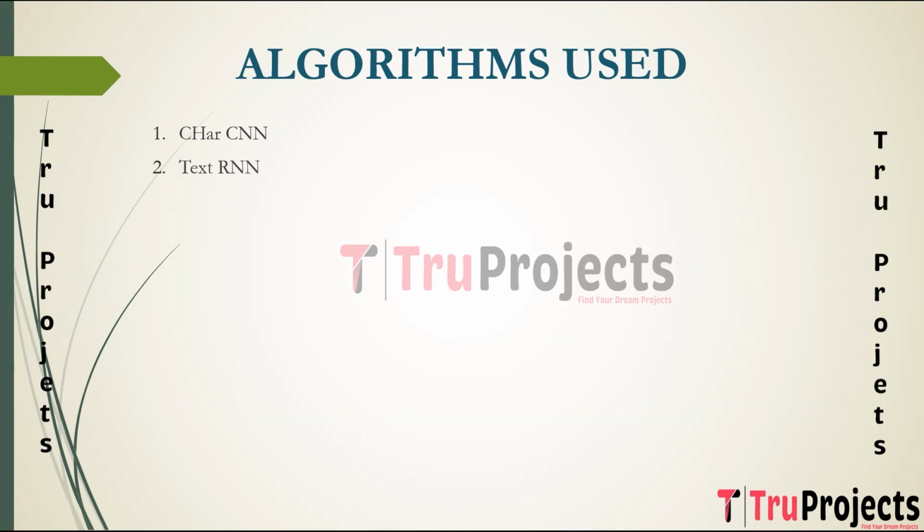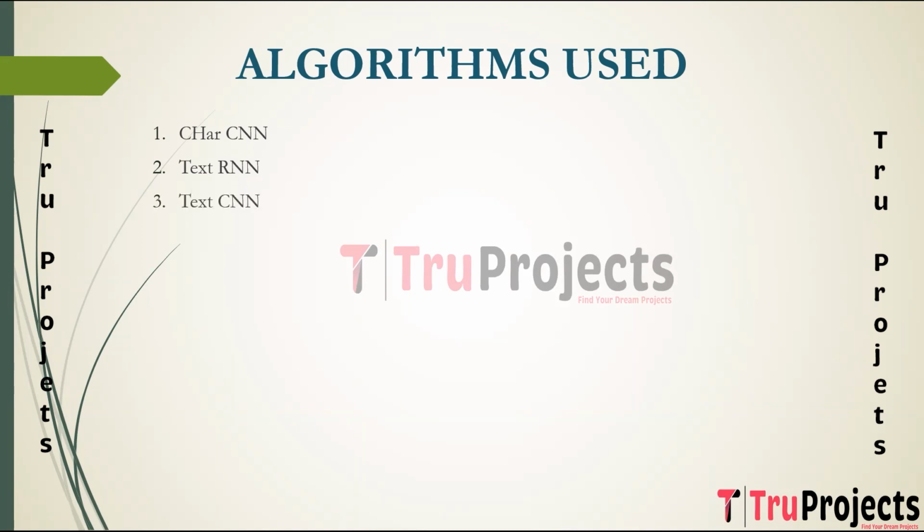Coming to Text RNN, it is a type of recurrent neural network designed for capturing sequential data, processing input data in a step-by-step manner while maintaining memory of past steps. It is suitable for tasks where context and sequence are crucial. Text RNN is utilized to capture sequential dependencies in the textual data, making it effective for sentiment analysis where the order of the words can significantly impact the overall sentiment.